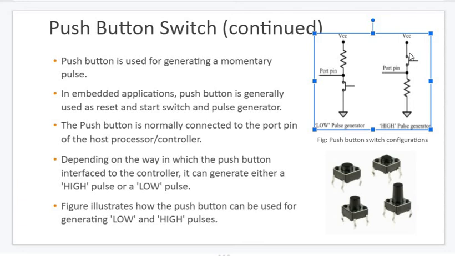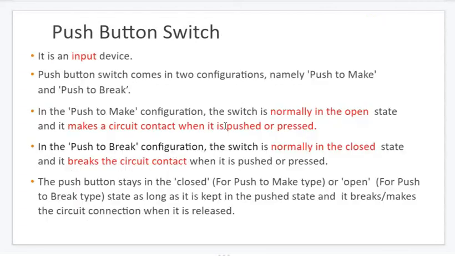Okay, so what happens here? When a person presses this, contact takes place and VCC passes through. So low pulse means after the resistor, high pulse means before the resistor connection. That is called the push button switch internal circuit. Okay, coming to the theoretical part, what do we mean by push button?